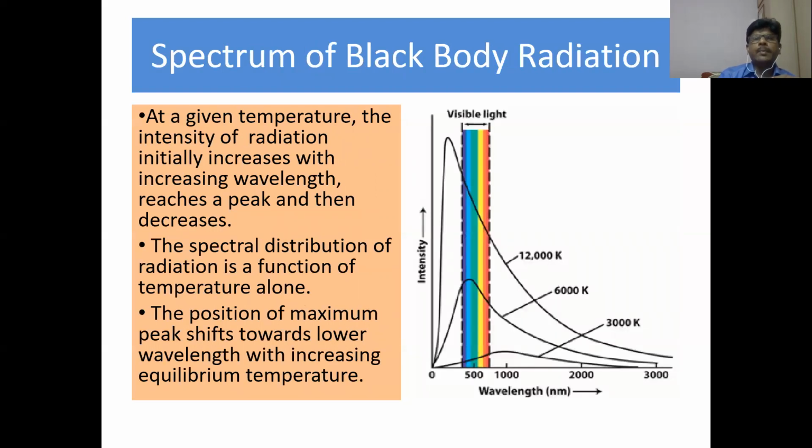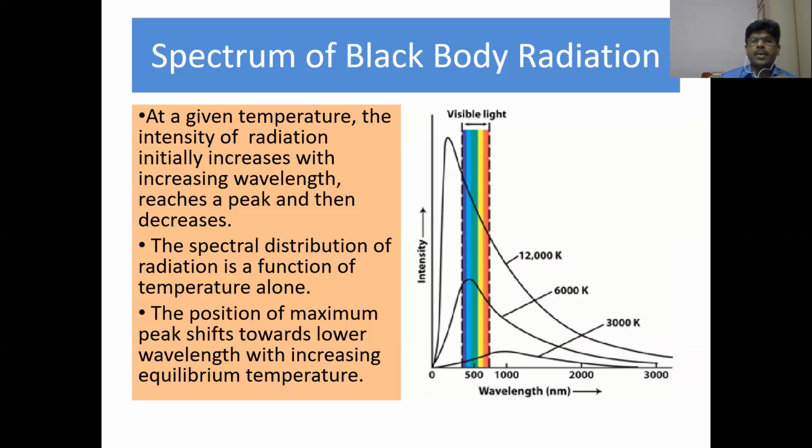Now coming to the spectrum of a black body. The spectrum is a graph between wavelength and intensity at different steady temperatures. The wavelength is taken along the x-axis and intensity is taken along the y-axis. Now let us take an example. Let us study this phenomenon at say 3000 Kelvin. What do you observe about the nature of the graph? As you would see, as wavelength increases, the intensity also increases, reaches a peak and then decreases.